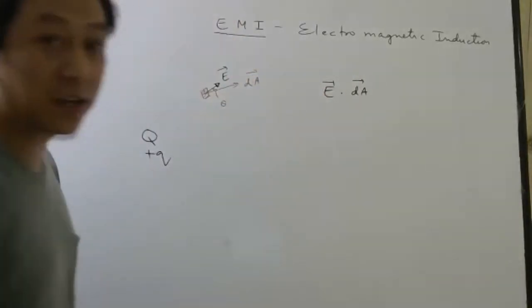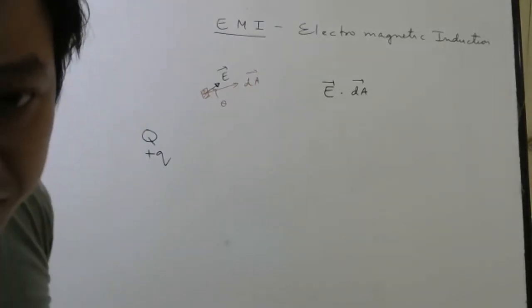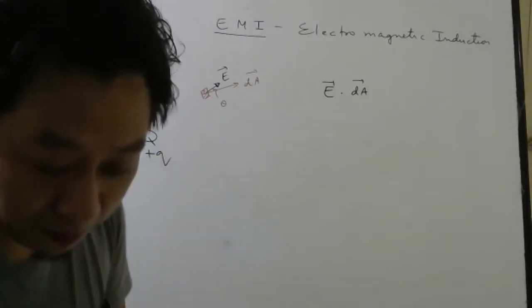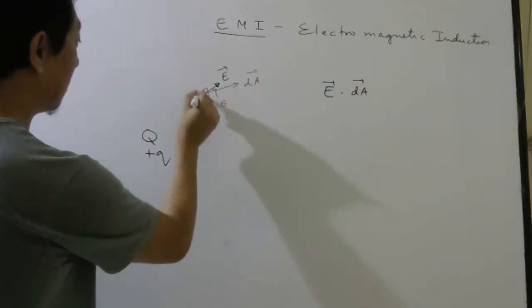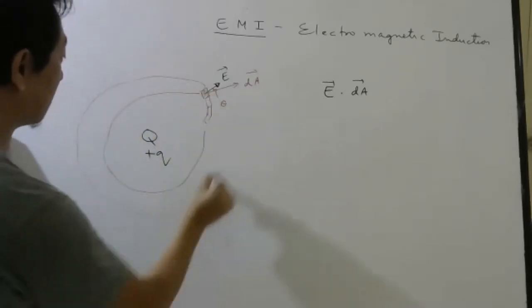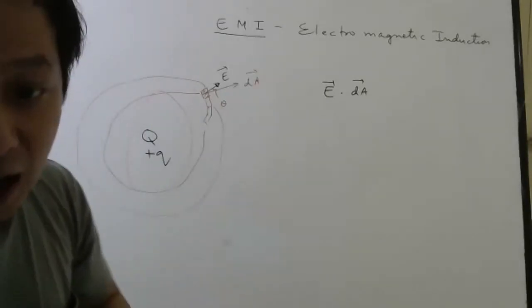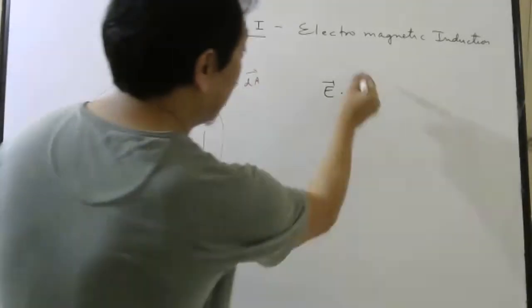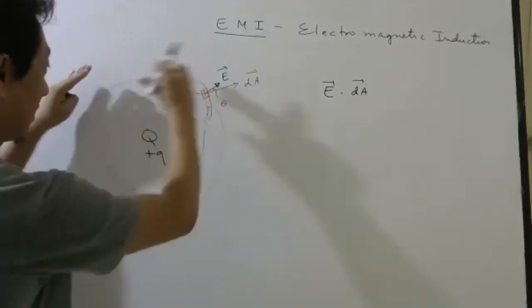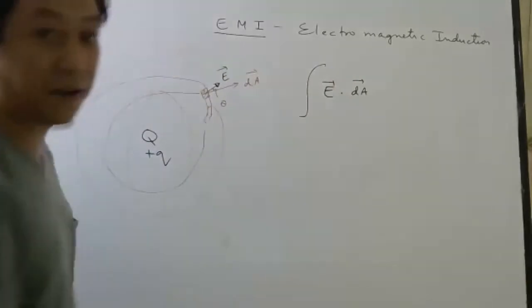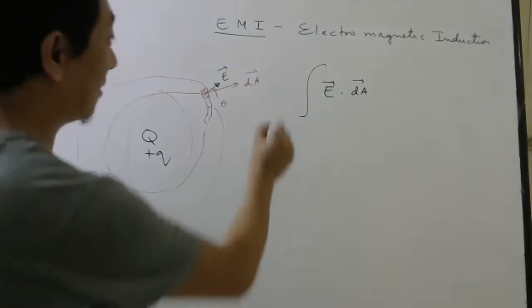Anyone remembers what is the name given to this? This is called electric flux. Wonderful. Then what I do, I make more areas, like this. So I try to form a closed surface. What surface? A closed surface. So I calculate this quantity for every part of this closed surface, and then I integrate. This is called your net electric flux.